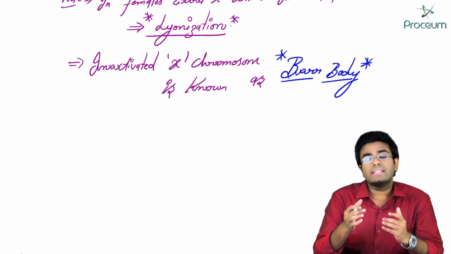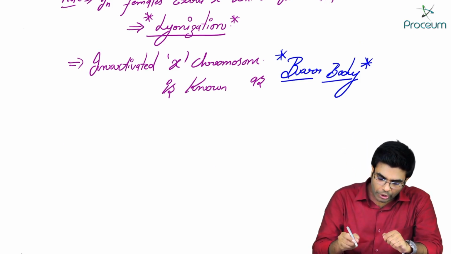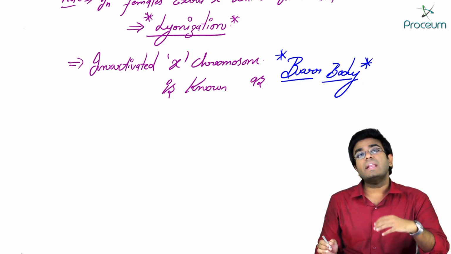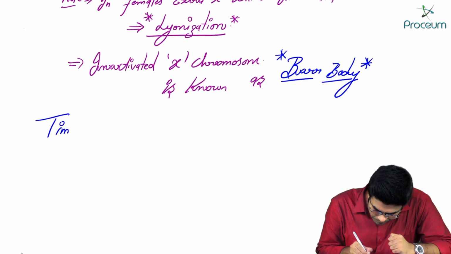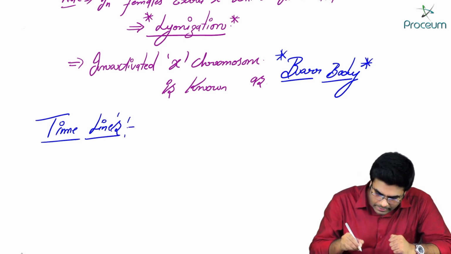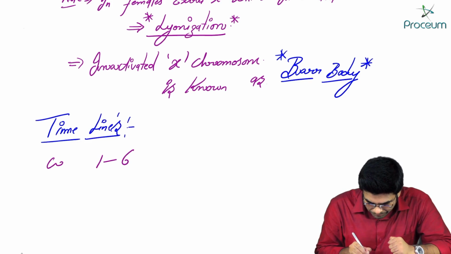Now, after the fertilization, as we are mainly talking about reproductive physiology, you need to know certain important timelines for the development of the reproductive system. Okay, so let's discuss timelines. So what are the important timelines? Let's start. Week 1 to 6.